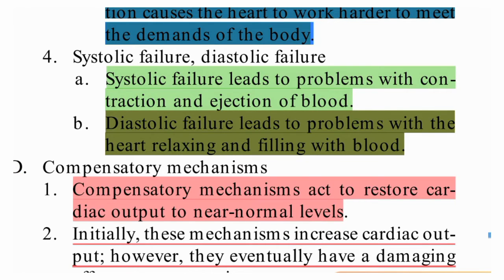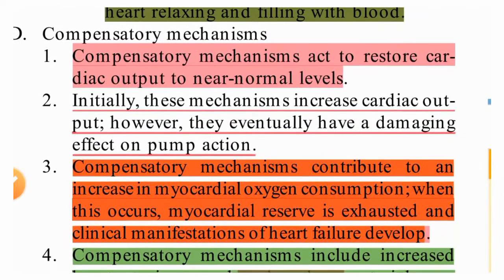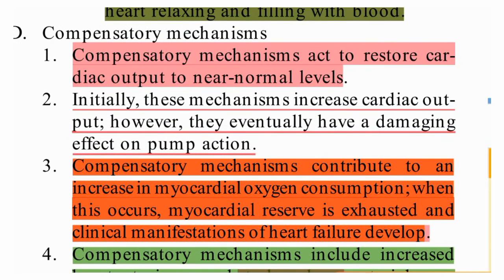Now coming to compensatory mechanisms. How will the body compensate for this condition? Compensatory mechanisms act to restore cardiac output to near-normal levels. When the patient is not getting proper cardiac output, the compensatory mechanism will try to restore the normal level of cardiac output and blood volume.